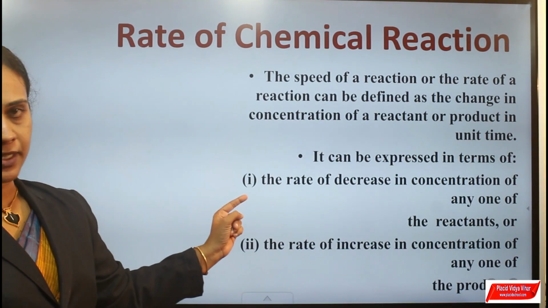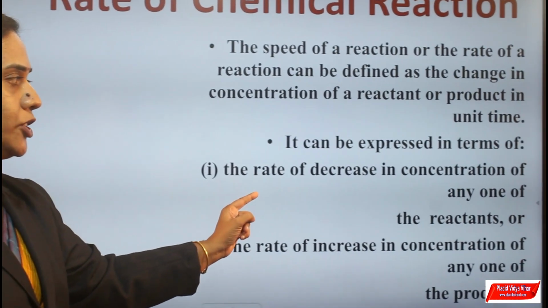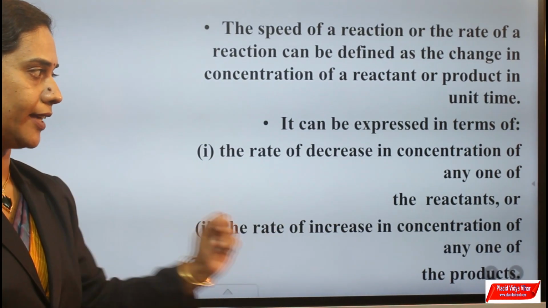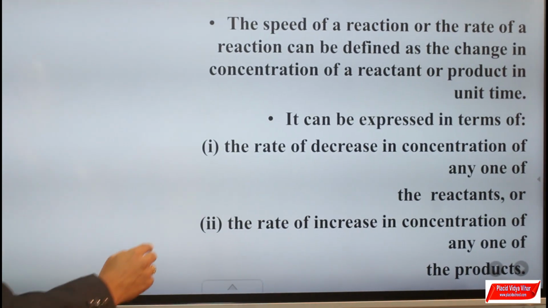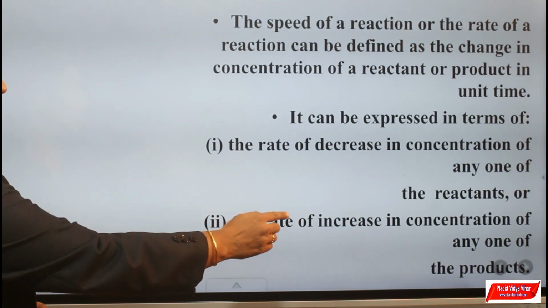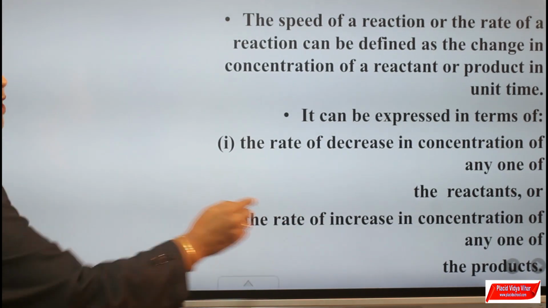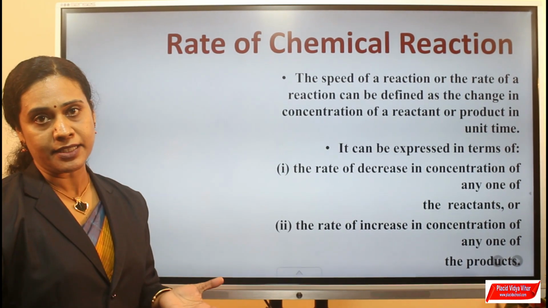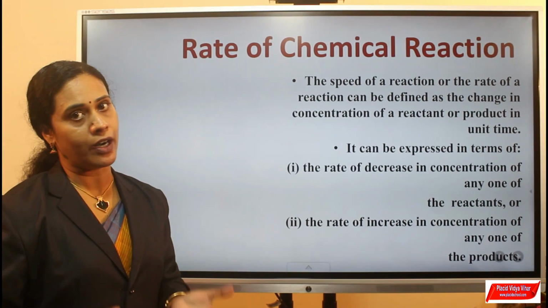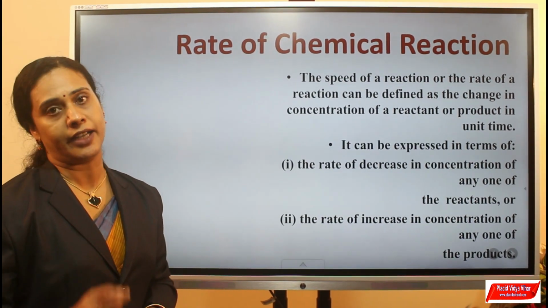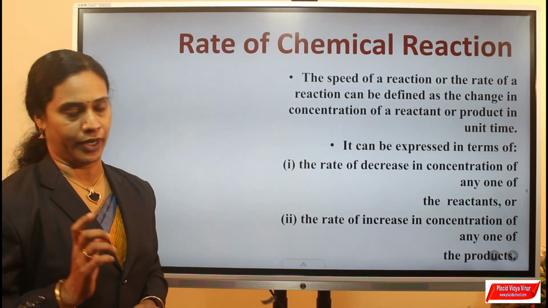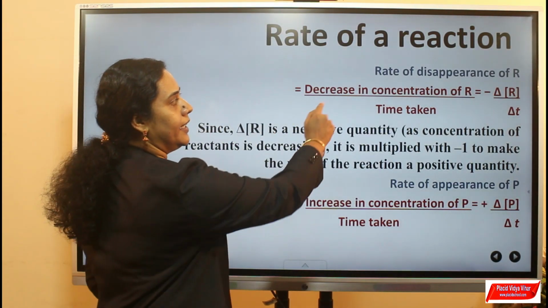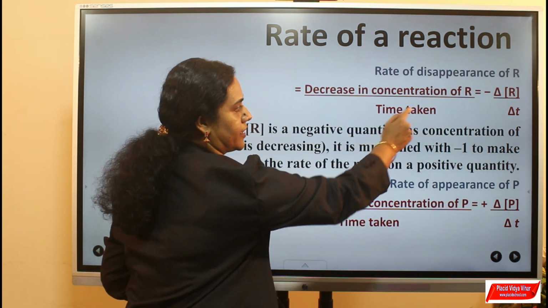It can be expressed in terms of the rate of decrease in concentration of any one of the reactants or the rate of increase in concentration of any one of the products. That means rate can be expressed either in terms of any one of the reactants or in terms of any one of the products.